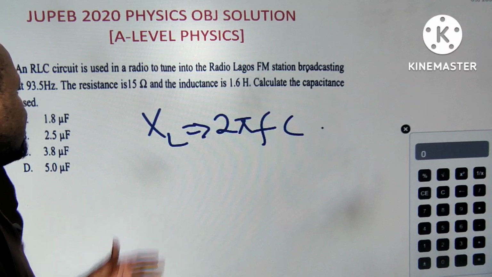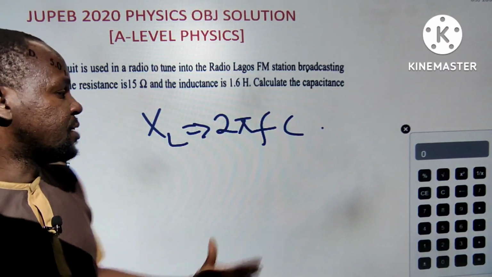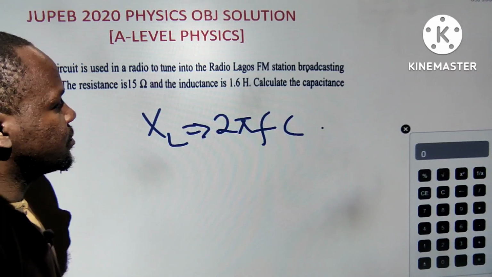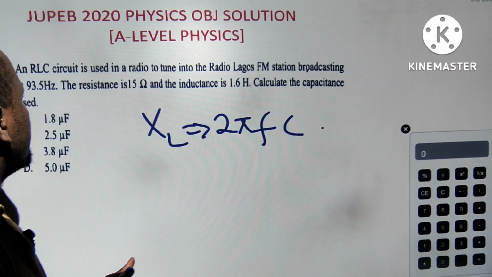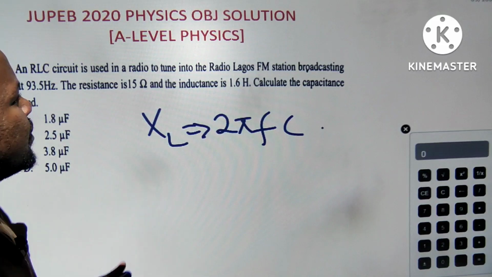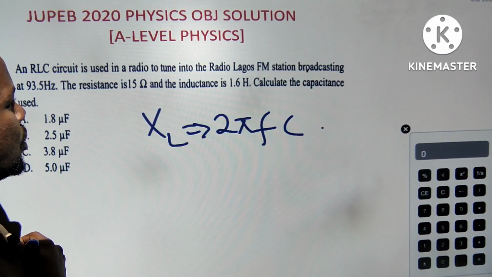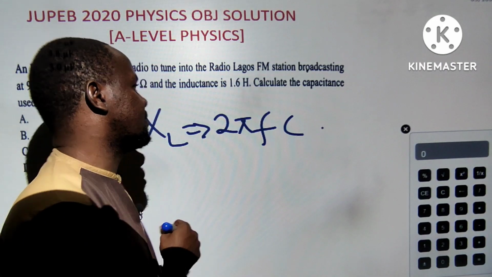XL is equal to 2 pi FL. This is more like jamb-type questions, which everybody can do. Inductance is measured in Henry. You can see inductance is 1.6 and frequency is given. Let me see other things. You are looking for C. You are looking for capacitance.